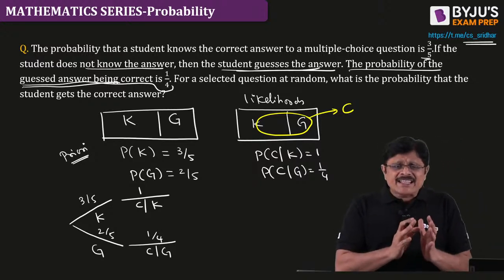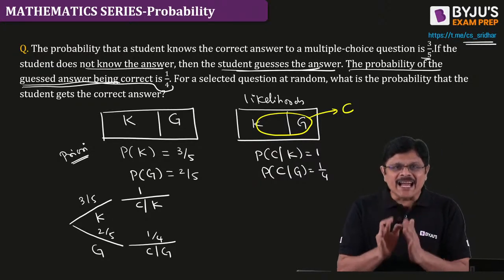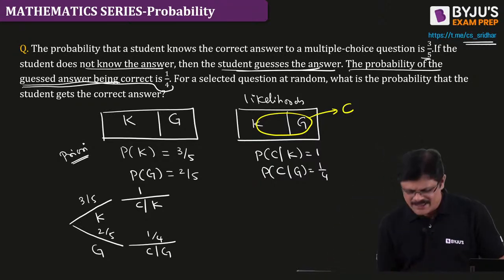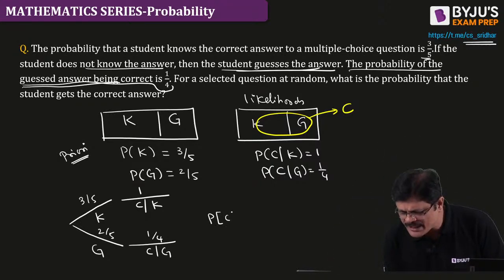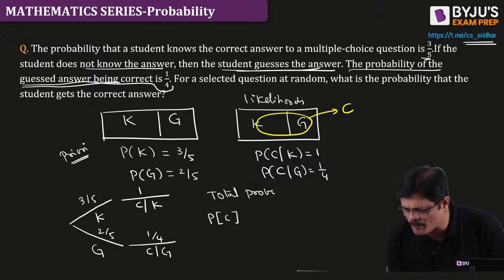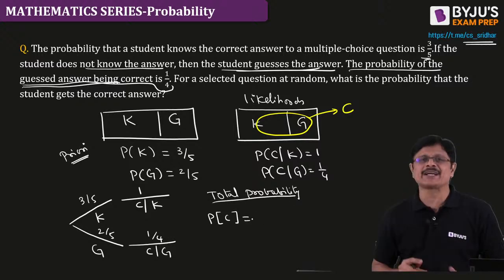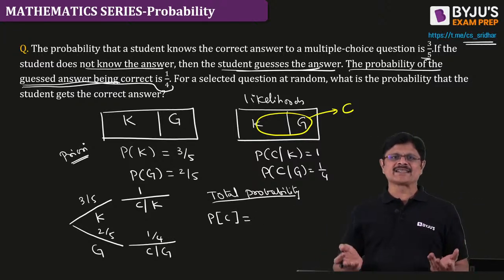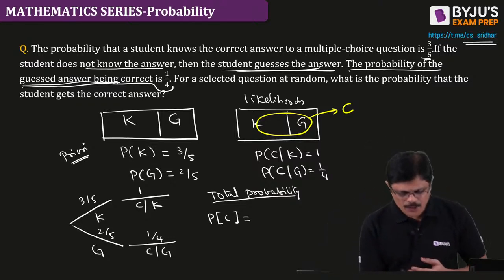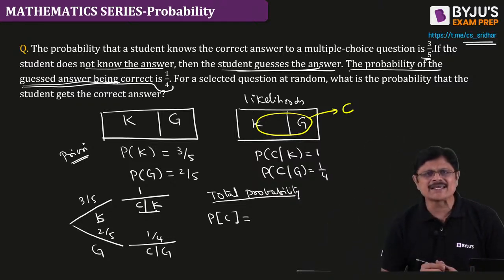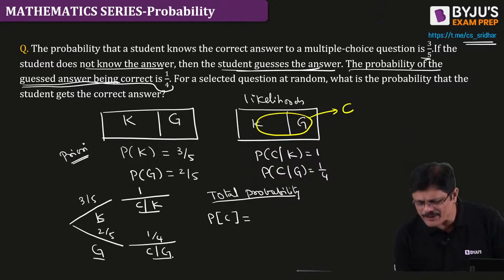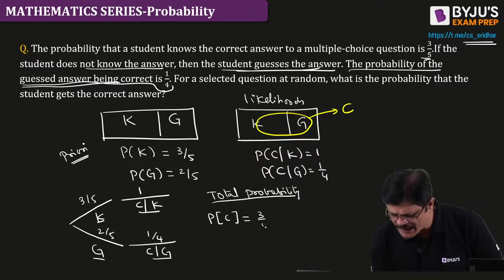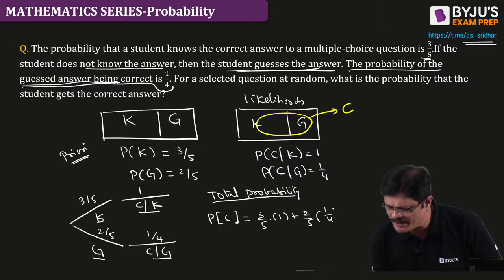If you arrange the prior probabilities and likelihoods in this order, and we ask what is the probability that he gets the correct answer, this is your total probability, my dear friends. How can he get the correct answer? He knows and gives the correct answer, or he guesses and gives the correct answer. That is 3 by 5 into 1 plus 2 by 5 into 1 by 4.